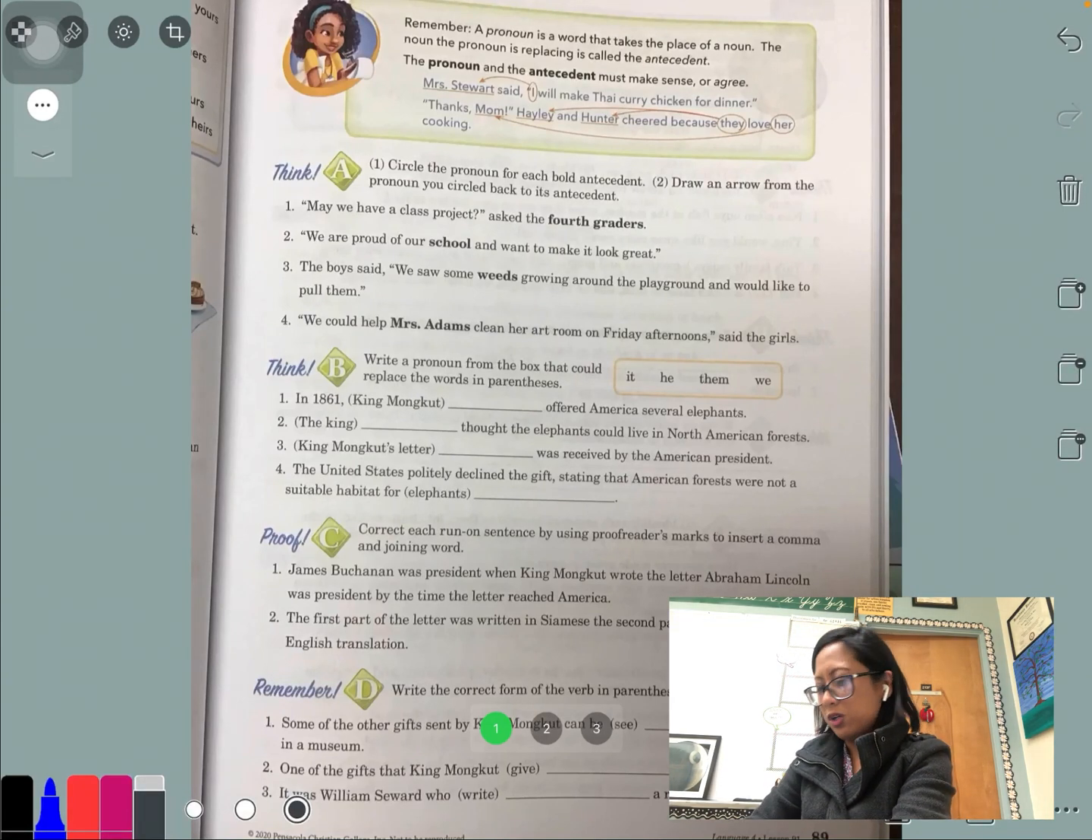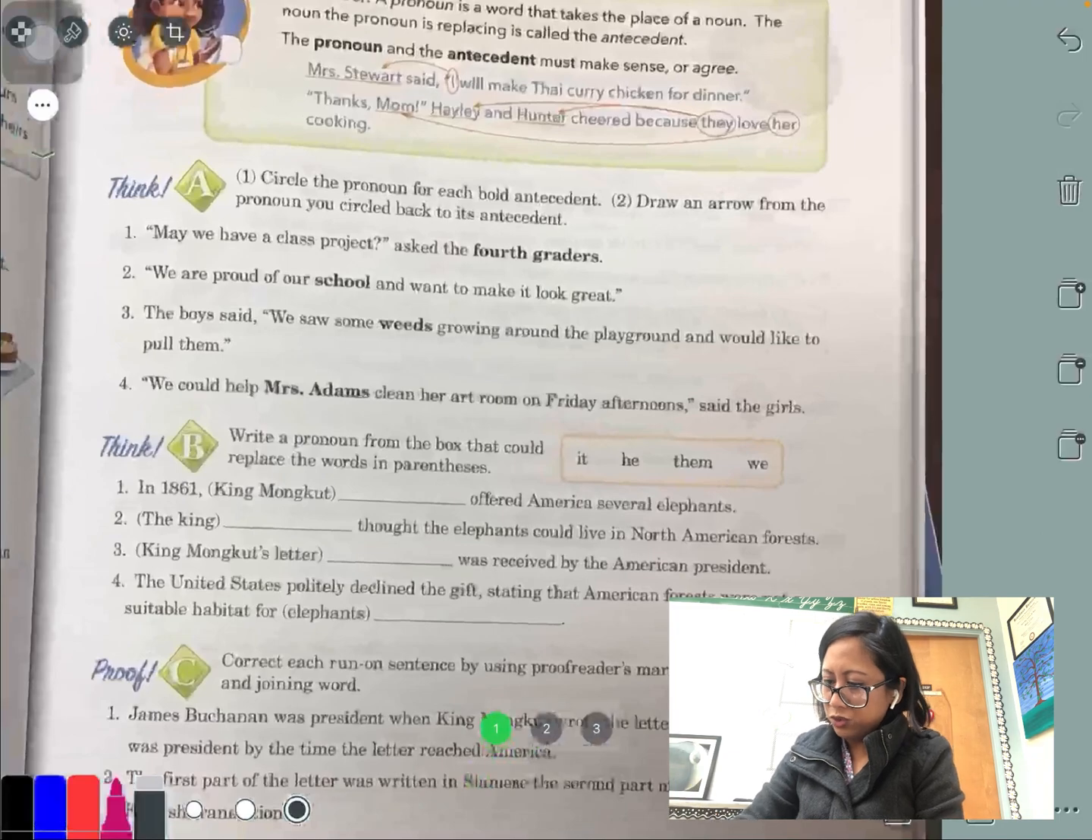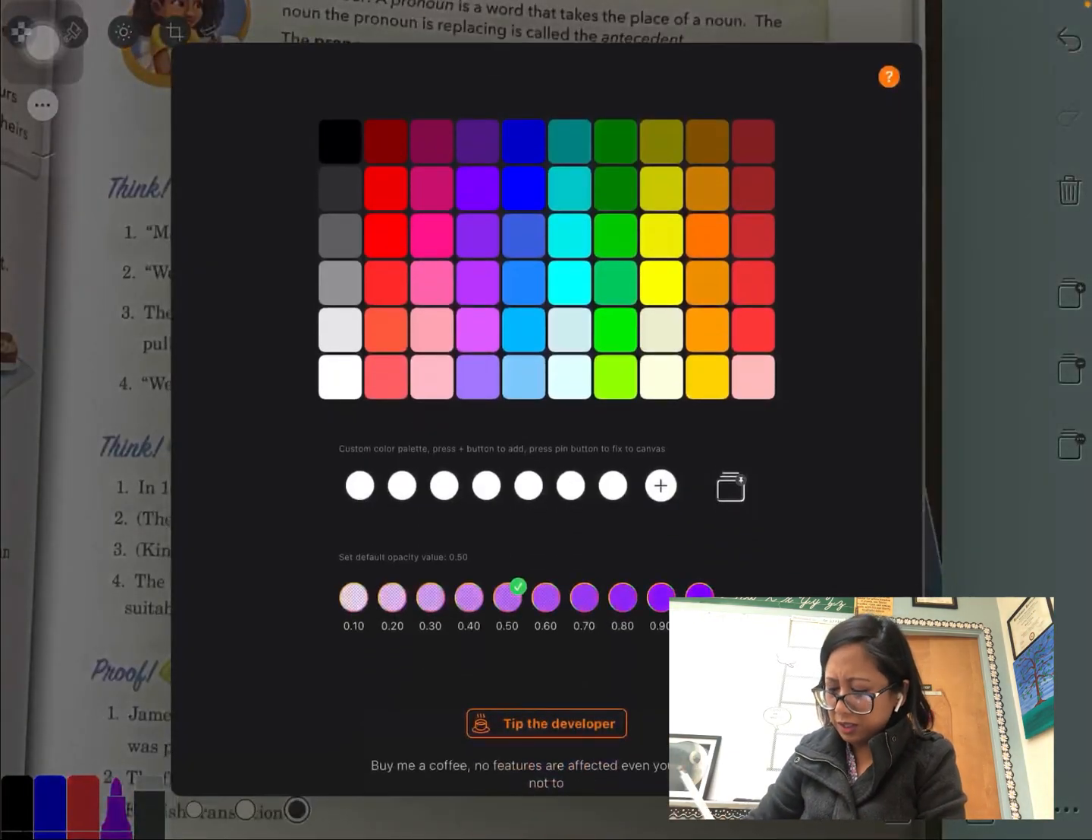So make sure you are on page 89. That's right, page 89 in your language lesson. All right, I'll go big here. Let's use purple. I thought that would be thick.